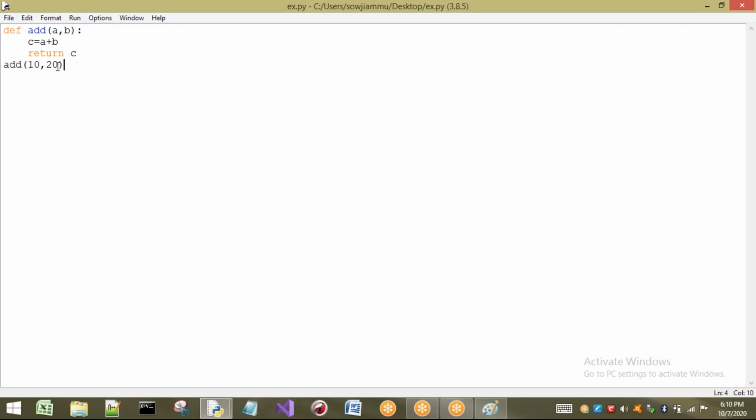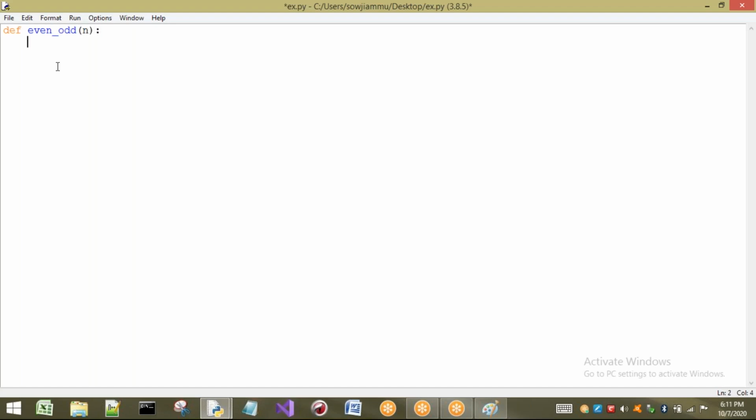Now I will take one more example to show that our return statement is going to quit the function whenever it is encountered. Okay, I will write one even odd function. I just want to tell whether the number is even or odd. So I am going to write even odd. I want to take one number here.